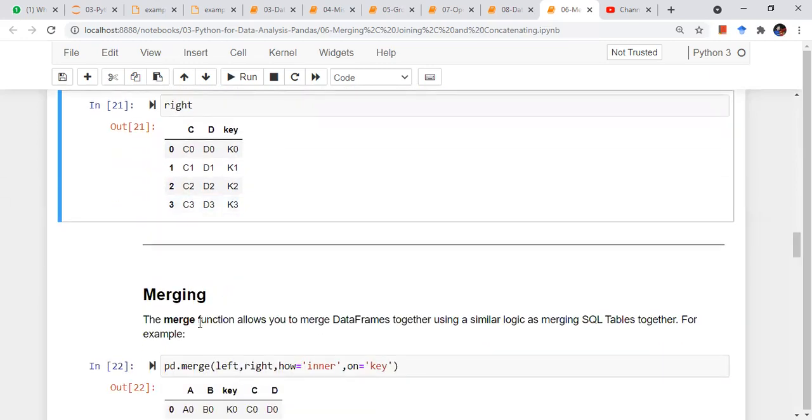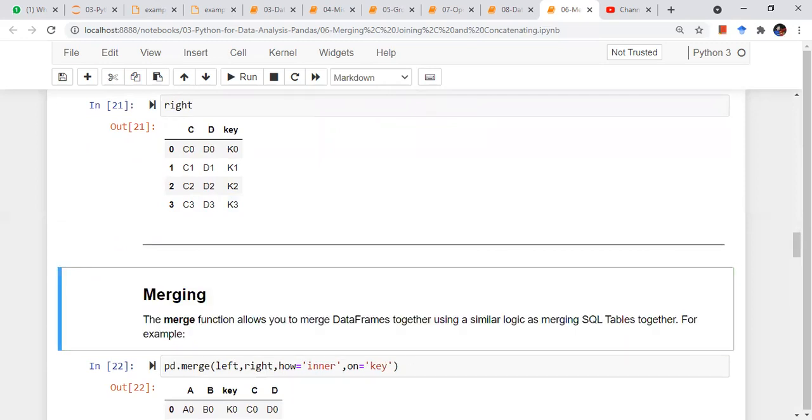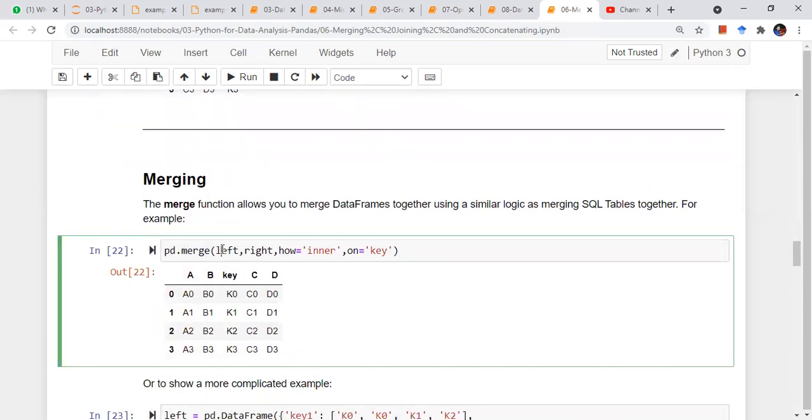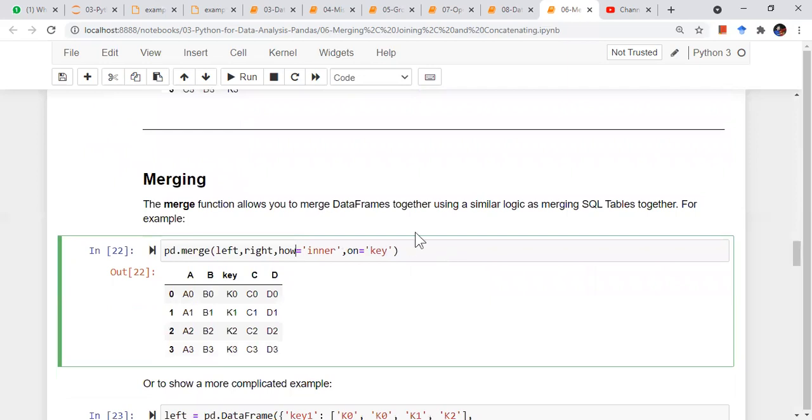So I can use join or merging, right? The merge function allows you to merge data frames together using similar logic as merging in SQL tables, right? So basically I can do pd.merge, merging the left data frame with the right data frame, with how set to inner, and on which column, the key. This will become more clear as we go down the slide, right? It is just asking how to merge: it should be inner, and on what column, the key.